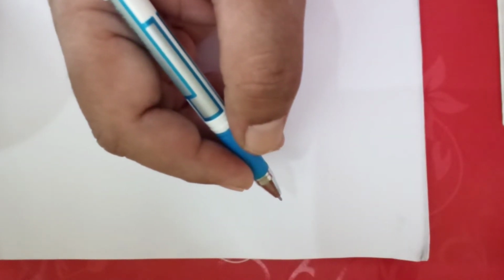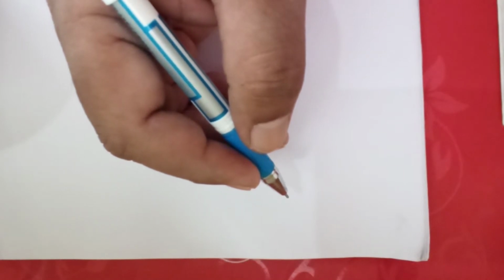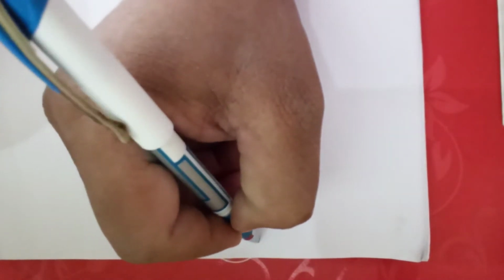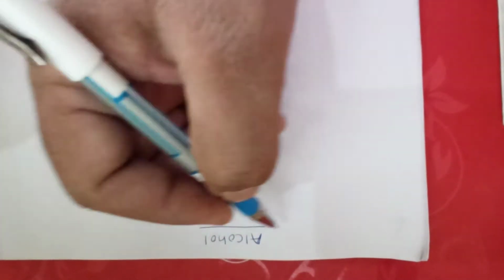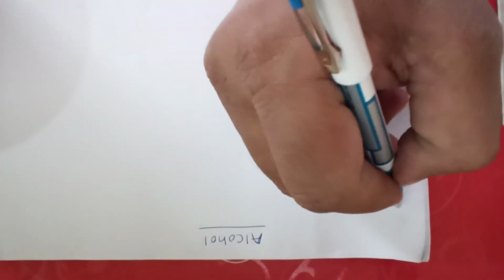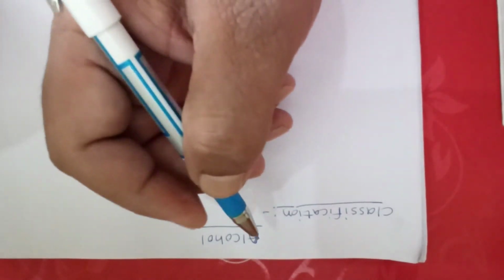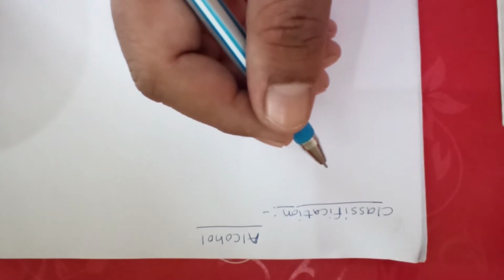Good morning students. Today we will talk about the BSc second year organic chemistry paper and the chapter is alcohol. So in this alcohol chapter we will talk about first classification. The main idea about classification regarding alcohol is